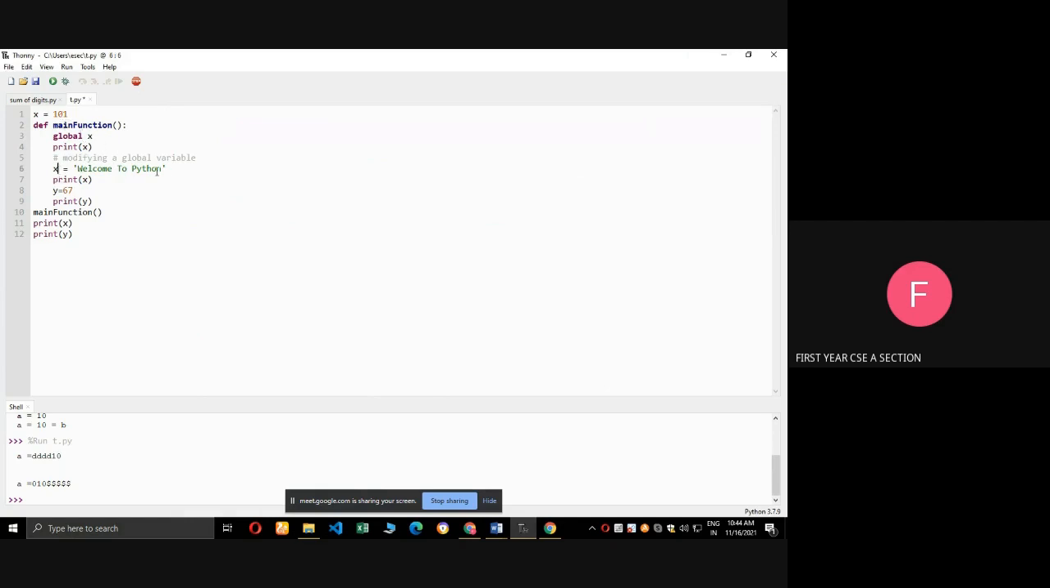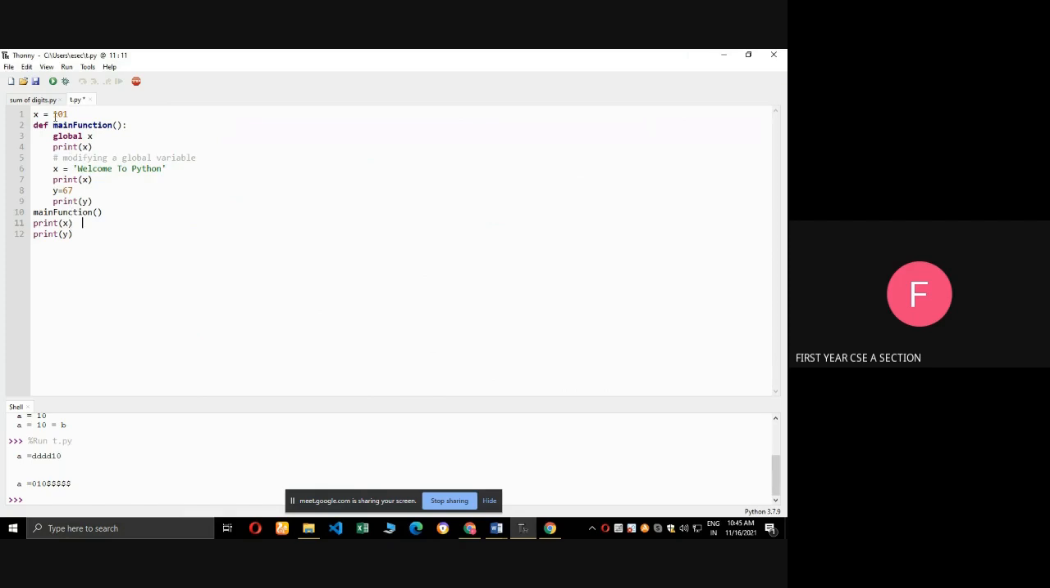Next, here I am changing the x value. I am changing the global variable value to Welcome to Python. Then I am going to print x. What will print? Welcome to Python will print. Next y equal to 67. Next I am going to print of y. So print of y means 67 will print. Next I am calling the function. Next print of x, this is outside the function.